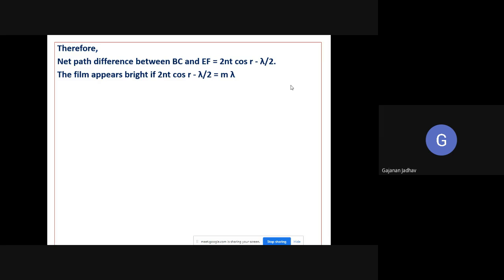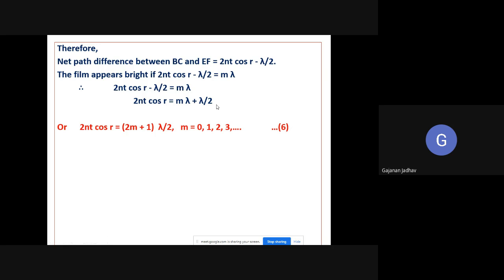Now see, the film appears bright. We came to the conclusion that the film will appear bright if this path difference, 2nt cos r minus lambda by 2, is m into lambda. Therefore 2nt cos r minus lambda by 2 is equal to m lambda. Taking lambda by 2 to the right side it becomes plus, so we write m lambda plus lambda by 2.